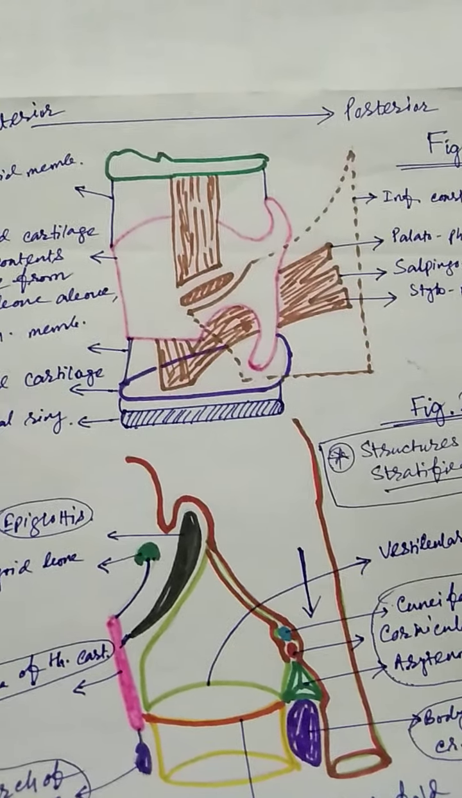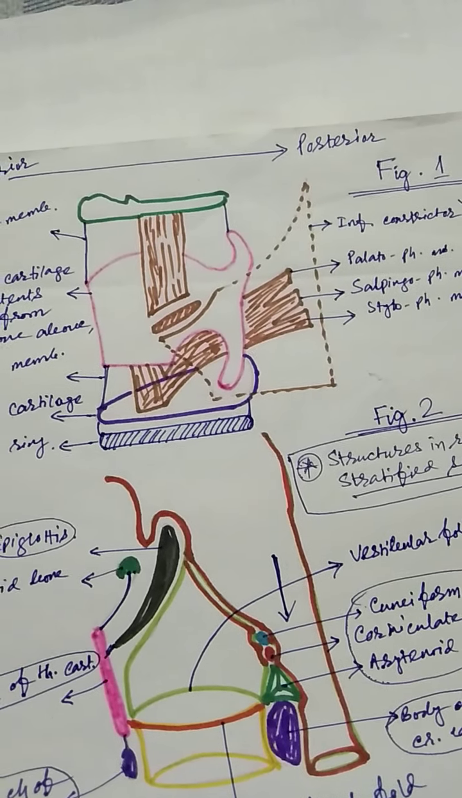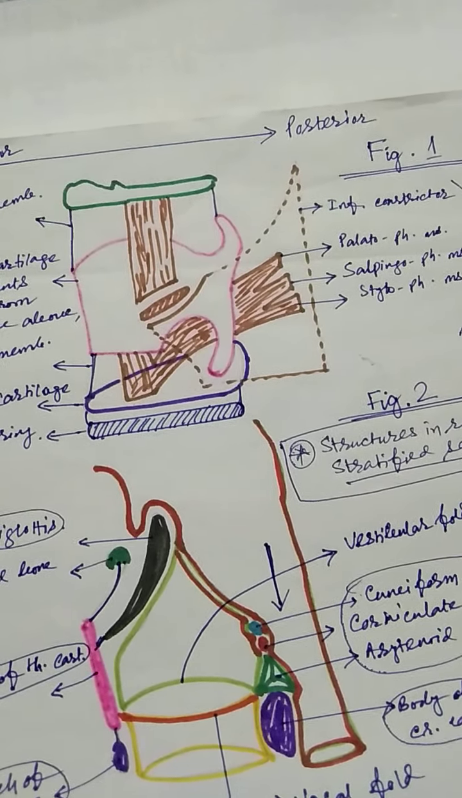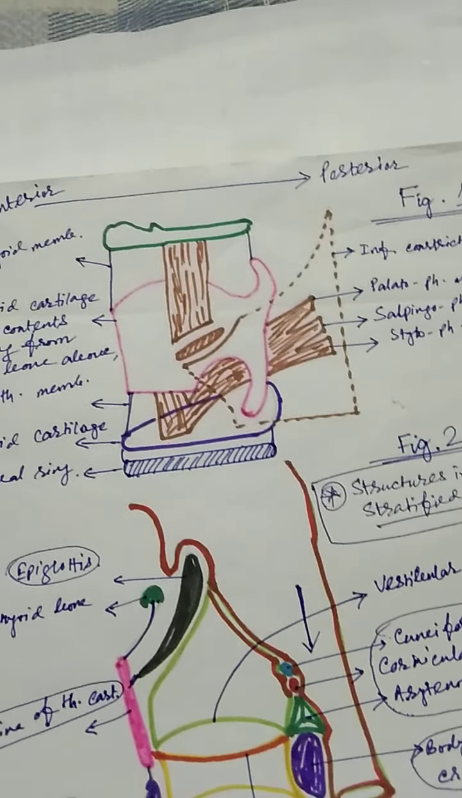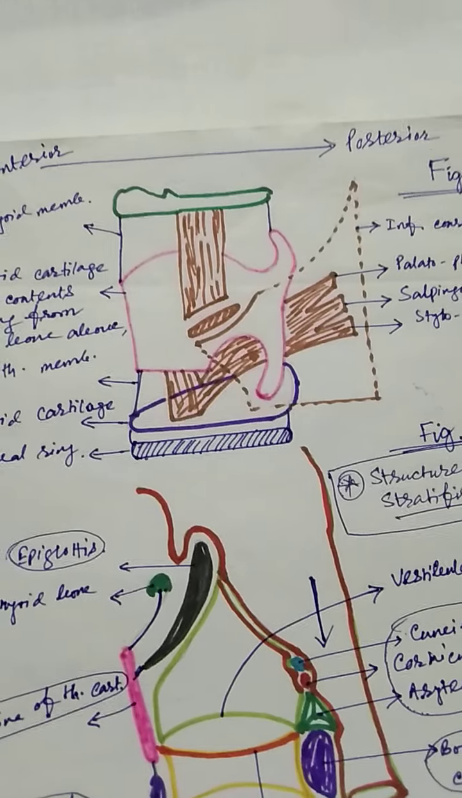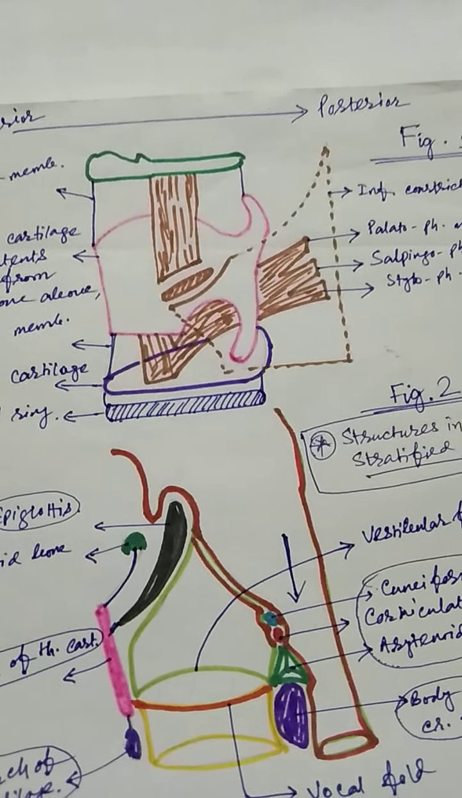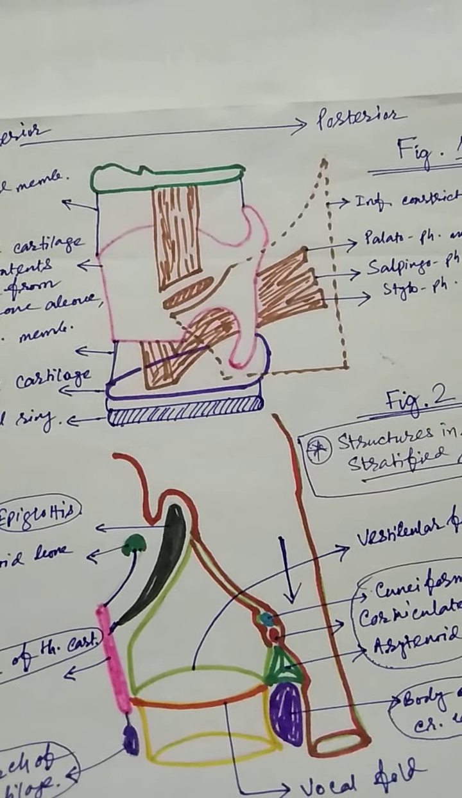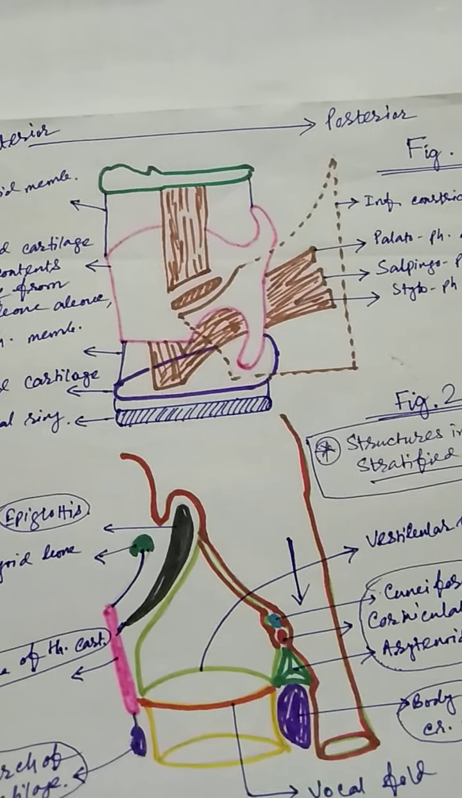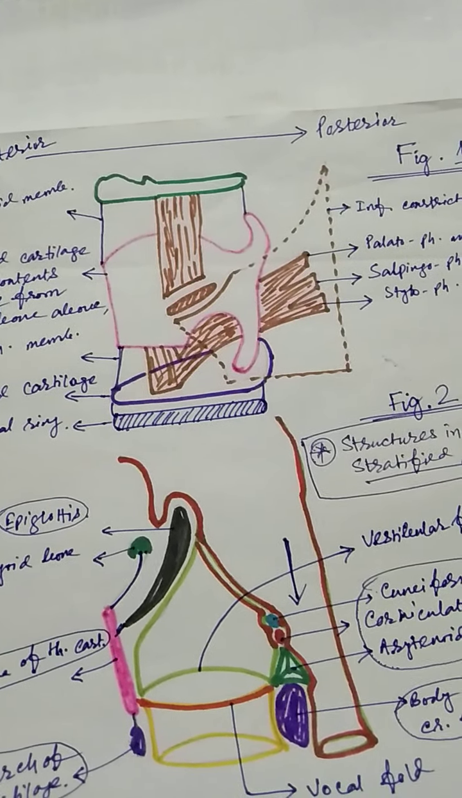So, before discussing the structures, here you can see the organs which are related with phonation, that is the most important one. But before starting that, the most important thing is how the larynx is formed. What is the larynx? Larynx is a membrano-cartilaginous structure. You should remember this term.